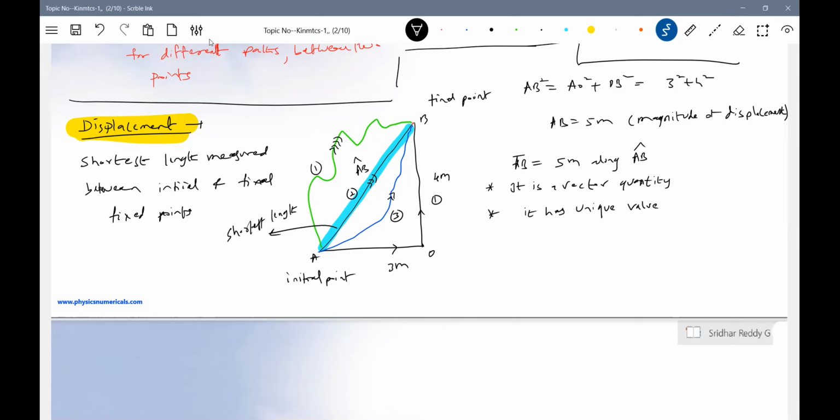See, I can move along path one. I can move along the hypotenuse. I can move along this zigzag path, the curved path. But for all 4 paths, what will be my displacement? The magnitude of displacement will be the same. Also, the displacement will be the same. So it has a unique value, irrespective of path here. It is independent of path. It has a unique value. It can be positive, negative, or 0.